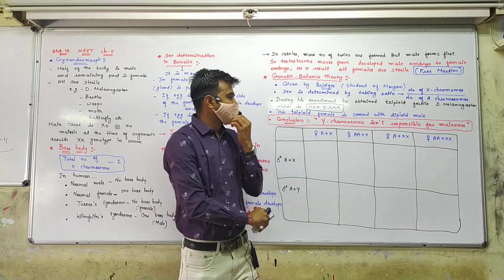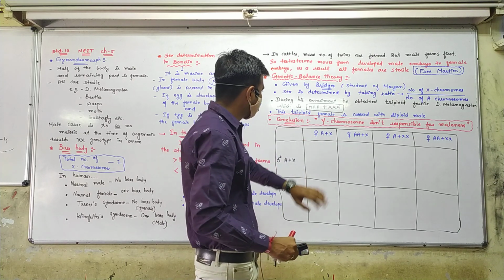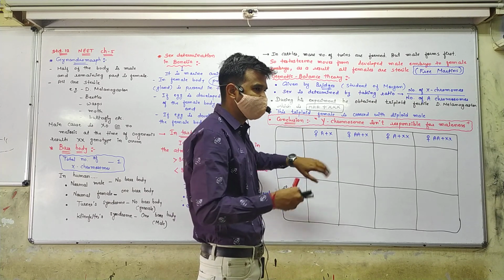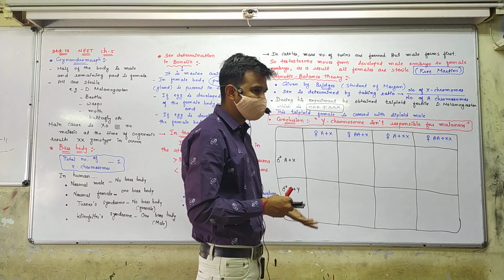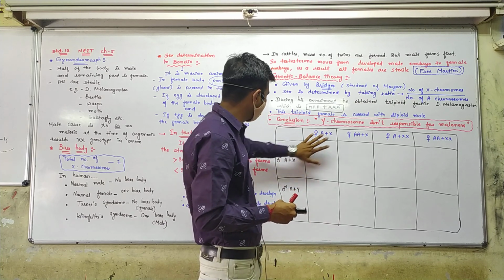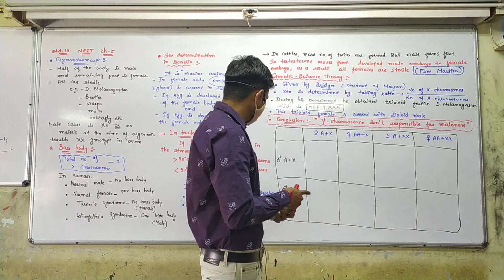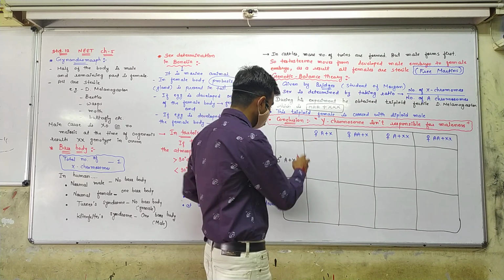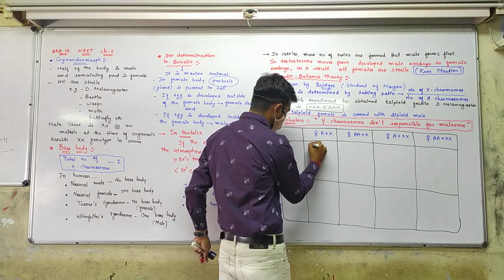Fine. So here first you form the zygotes only. This table I will draw in the next lecture again and then give you the clue. But here you fertilize only. Fine. So A plus X type of sperm with this ovum, what will be formed?